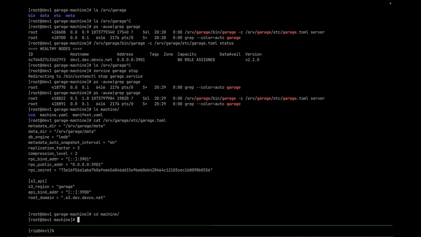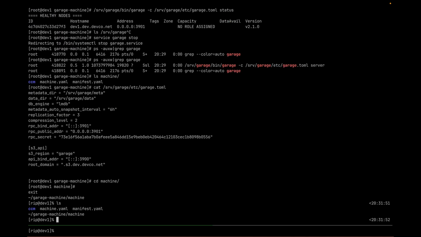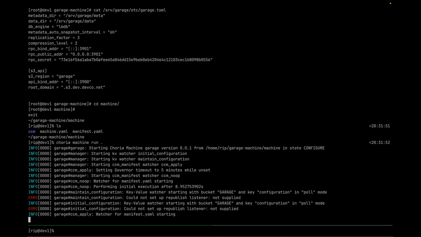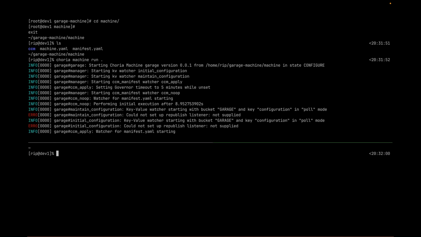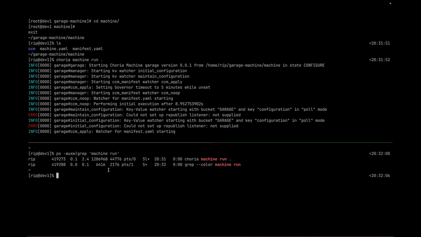If I do Choria machine run, it just runs it locally. It doesn't even have any dependencies at this point. You can see it's really quite lightweight. Now I can compile all of this directory down to a single zero-dependency binary that you can just run, and it will manage this thing with no dependencies.